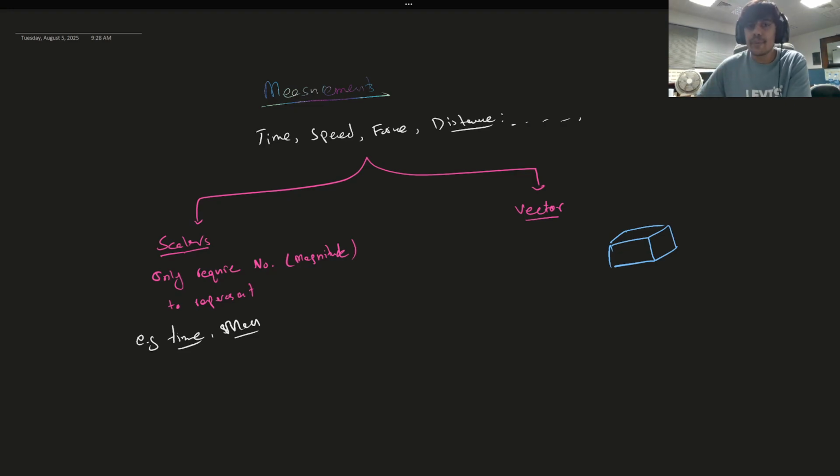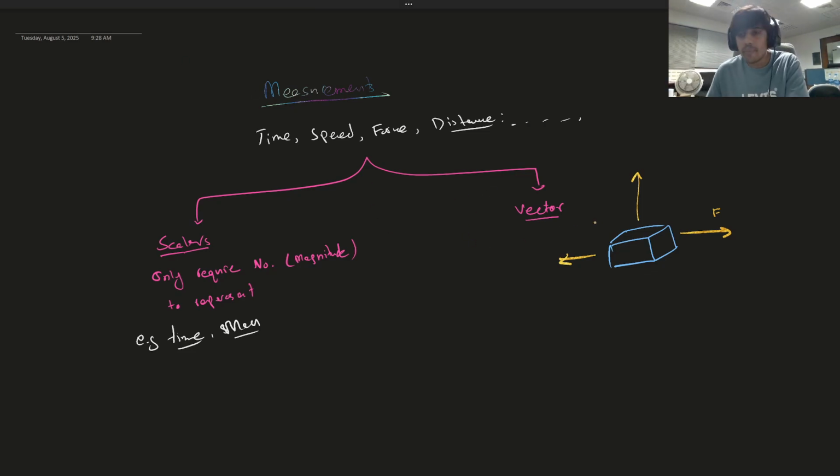But what I need to specify is the direction, in which direction I am applying the force. Am I applying the force in this direction? Or in this direction? Wherever I am applying a force, the box will move there. So that means to completely give you the information of a force, you not only need a number, you also need a direction, right? Only then you will be able to calculate something, only then you will be able to predict something, for example, where this box will move.